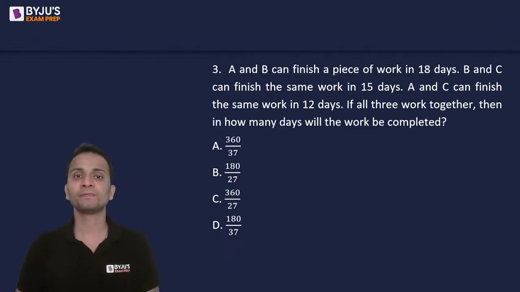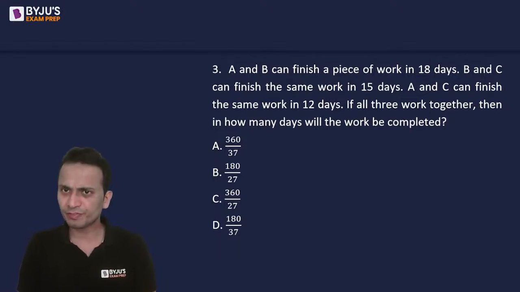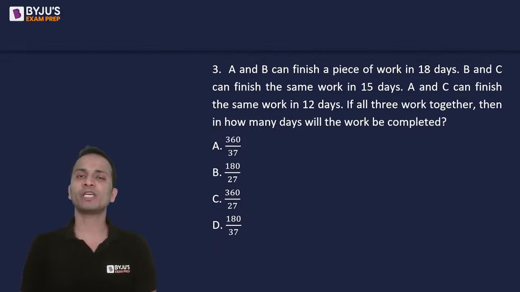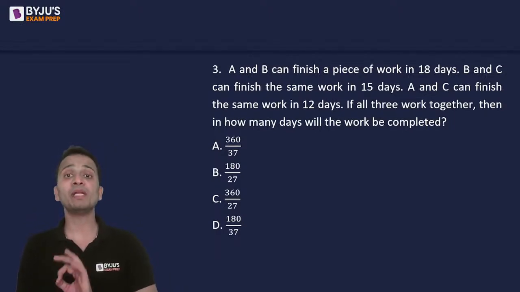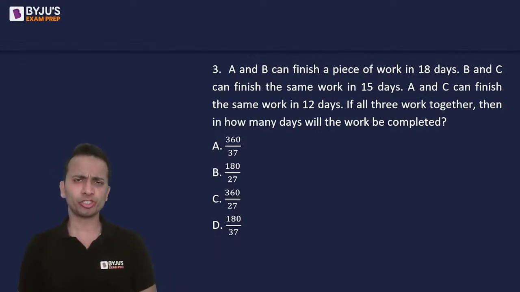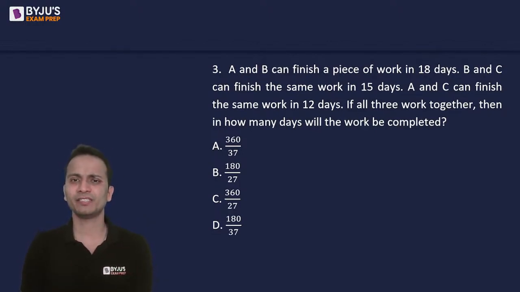Let's move ahead and look at the next question, question number 3. A and B can finish a work in 18 days, B and C can finish the same work in 15 days, and A and C can finish the same work in 12 days. If all three work together, then in how many days will the work be completed? Very simple and straightforward question. I would keep this question at an easy level of difficulty.